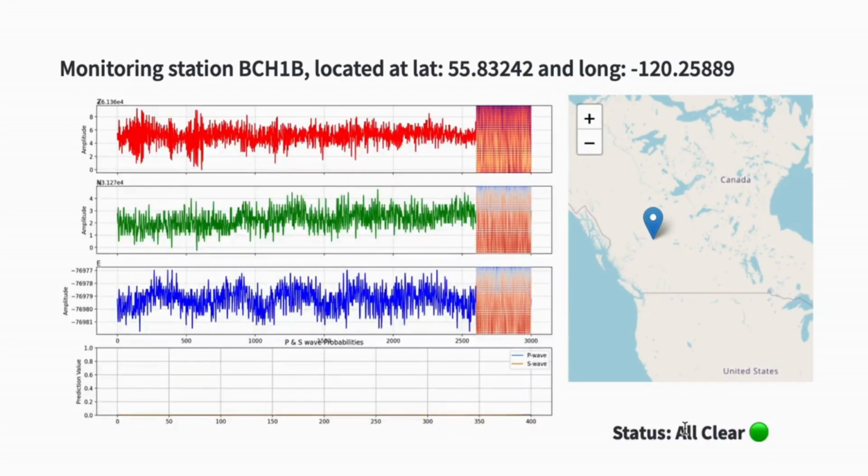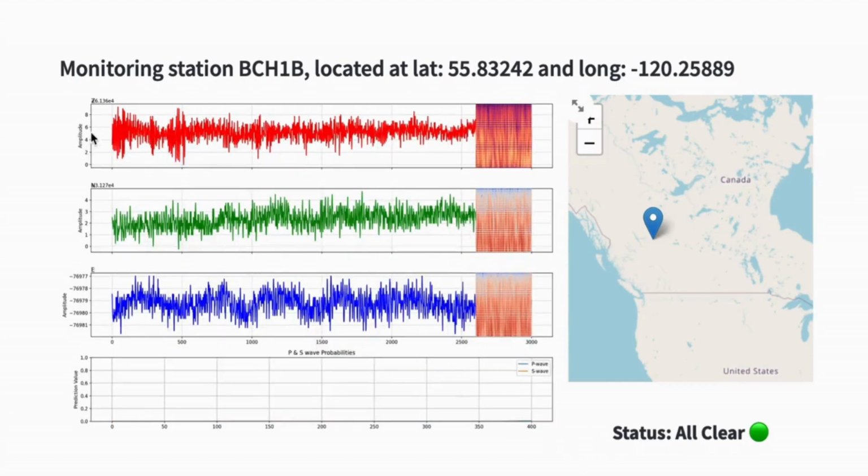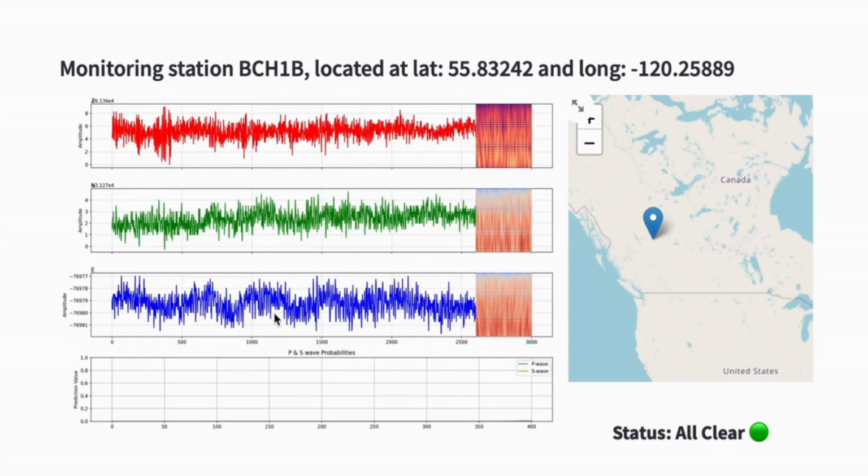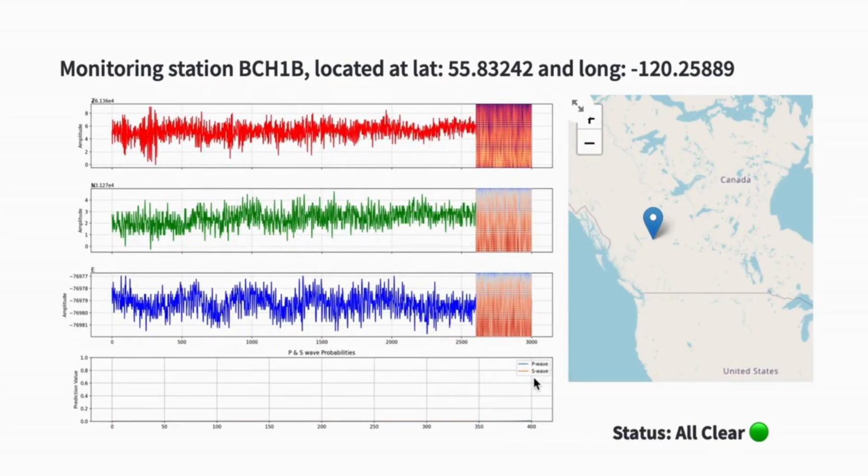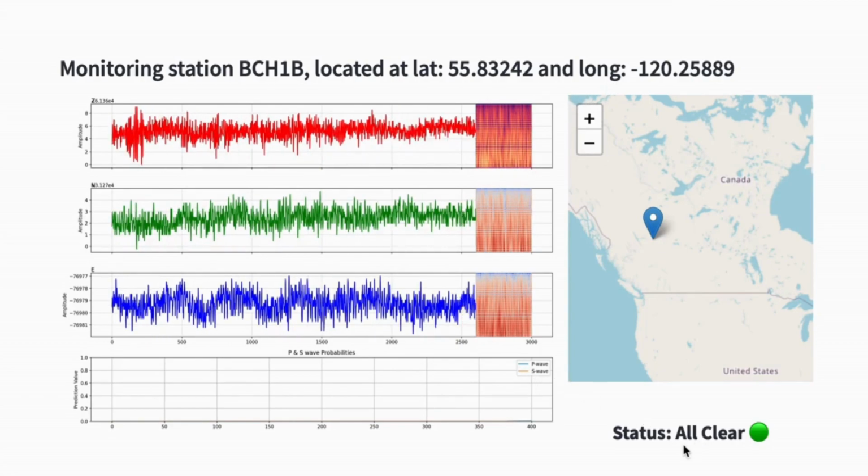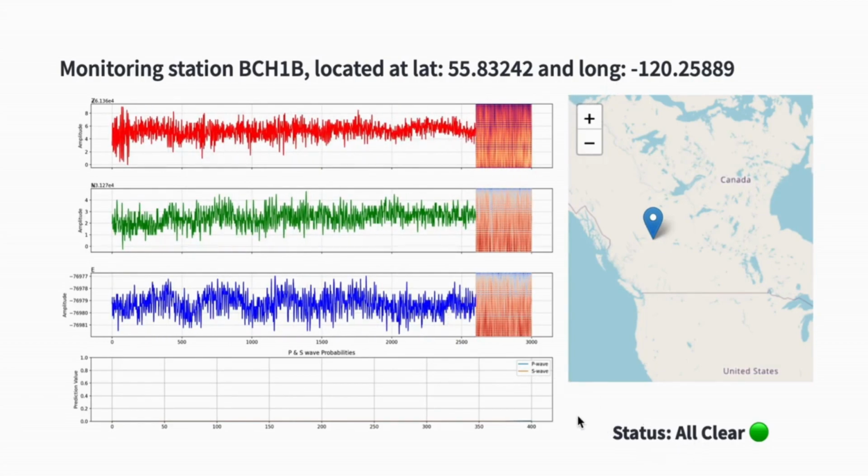We're now observing the real-time 3-channel data from the station and the model output. The system currently has an all-clear status, but it remains ready to detect any earthquake and provide immediate warnings.